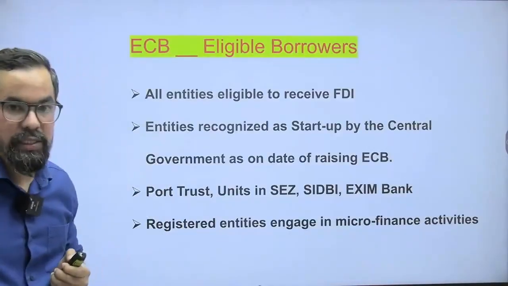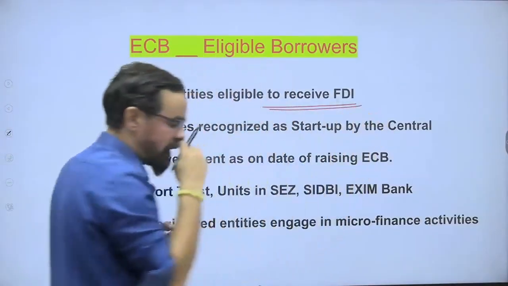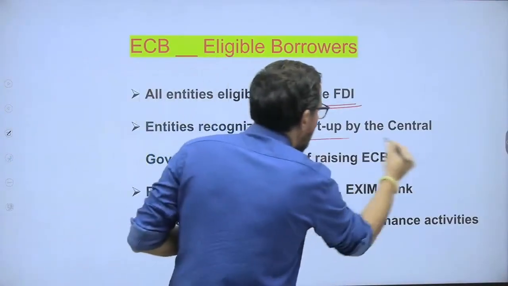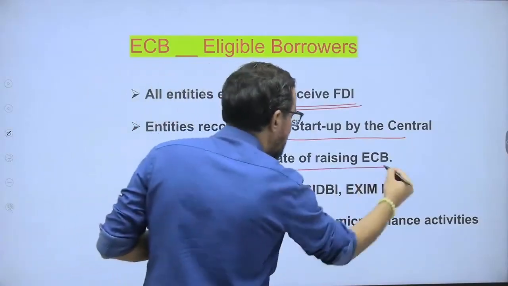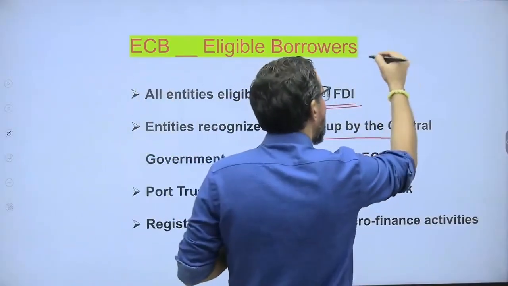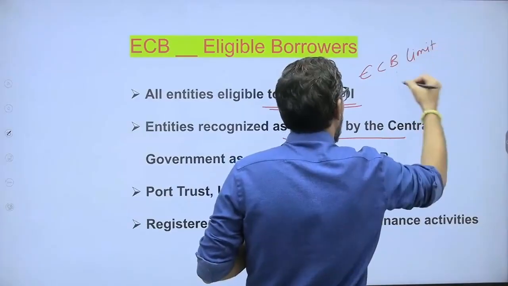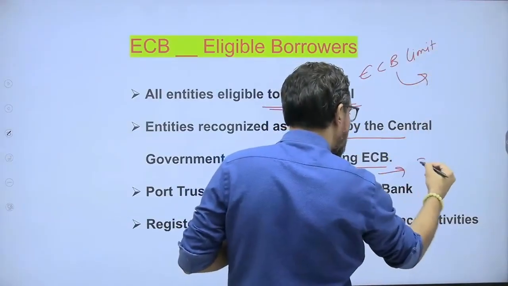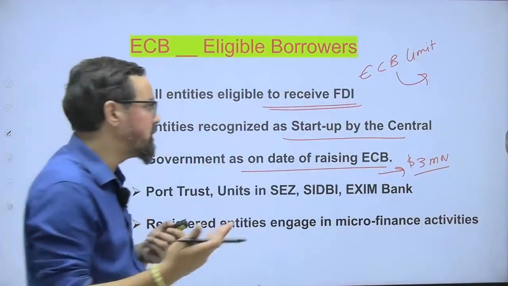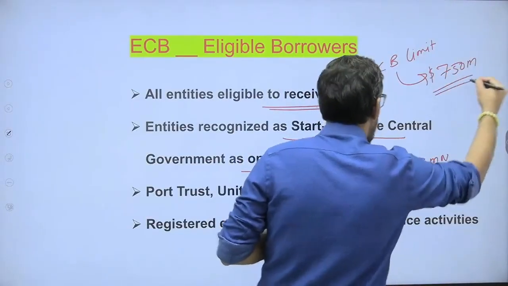Eligible borrowers: who can be the eligible borrowers? All entities eligible to receive FDI. Wherever FDI is allowed, those are all eligible for this. Entities recognized as startups by the central government on the date of raising ECB are also eligible, but the limit differs. Who will tell me what the ECB limit is? For startups it is $3 million, but in general it is $750 million.